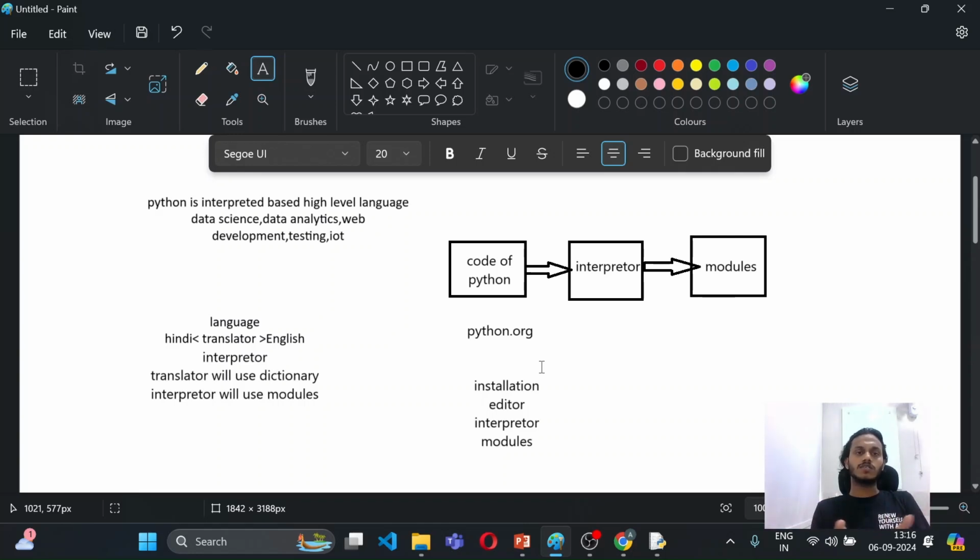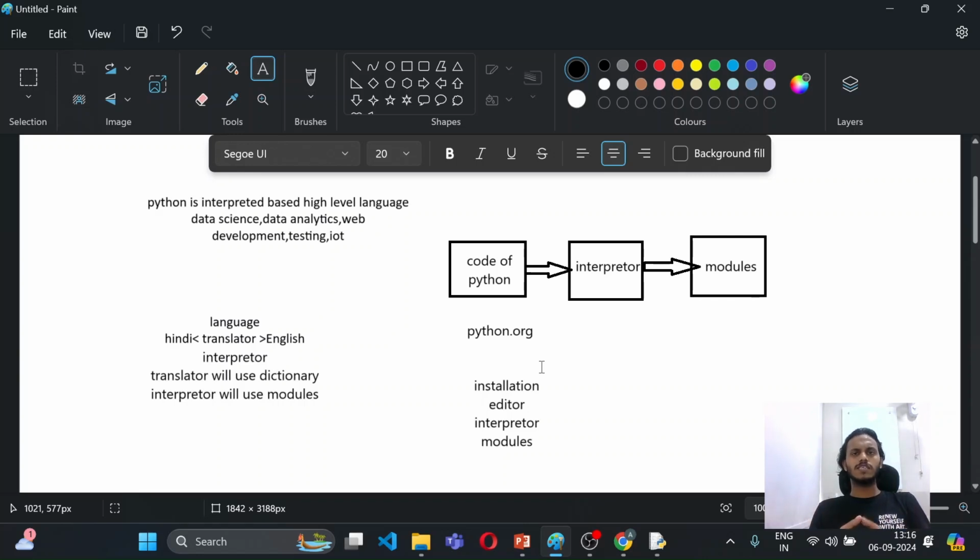All these things have a core, and that is called Python. You will learn Python, and after that you can grow your career in data science, web development, testing, or any other part.